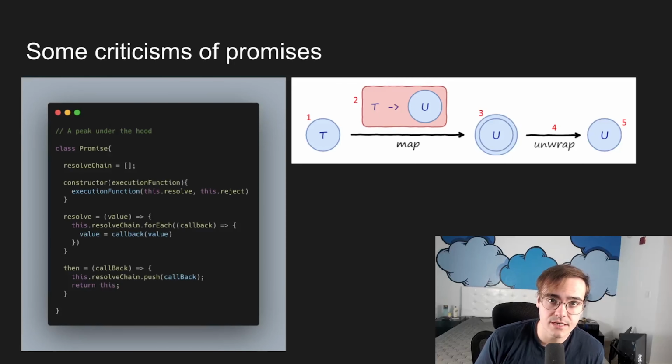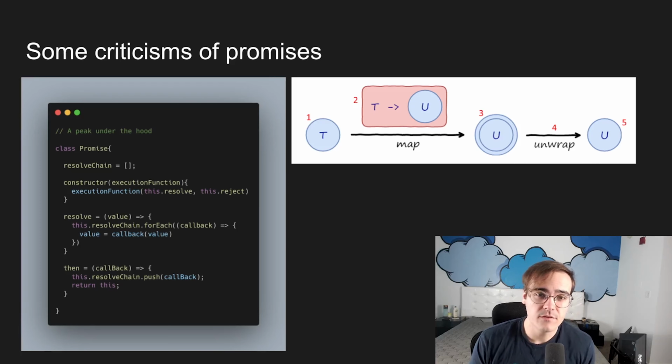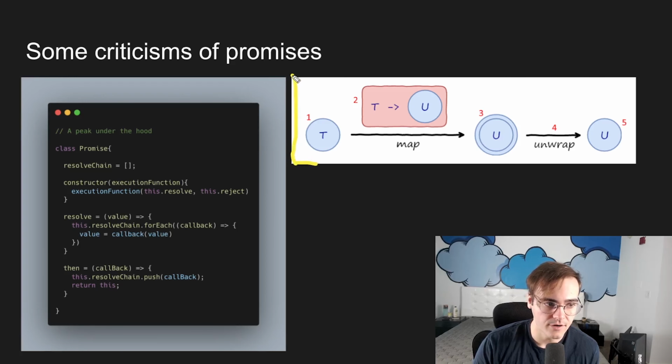So that's the gist of promises. Hopefully you understand how they're working and why we need them in the first place. But now that we've dove into that, let's talk about some shortcomings of promises. So what promises are essentially is something called a monad. And what I have here is a little diagram to outline essentially what a monad is.